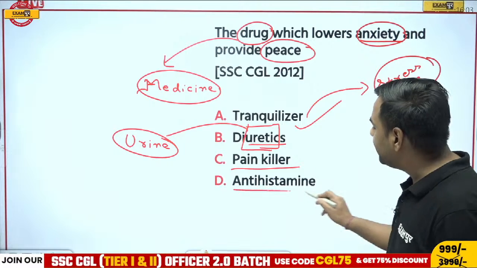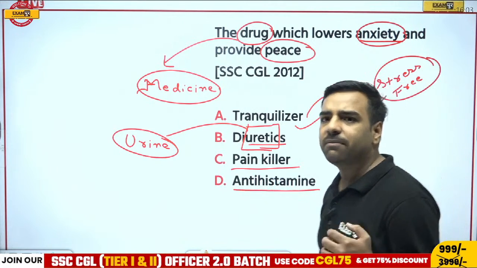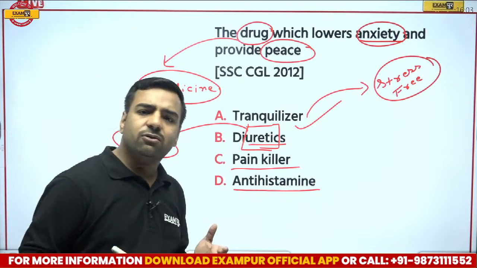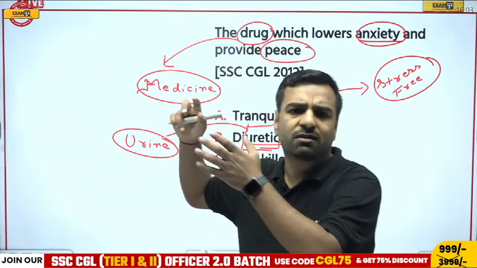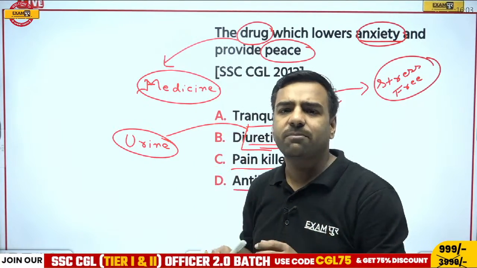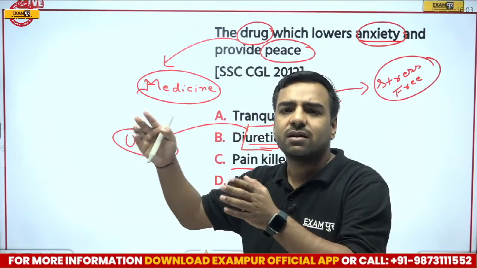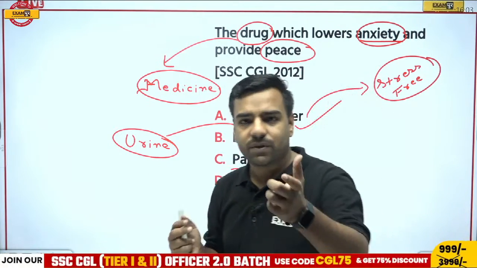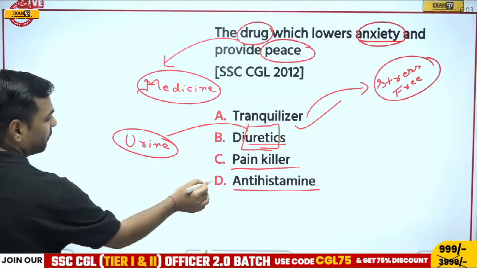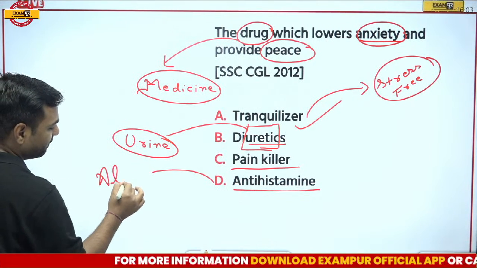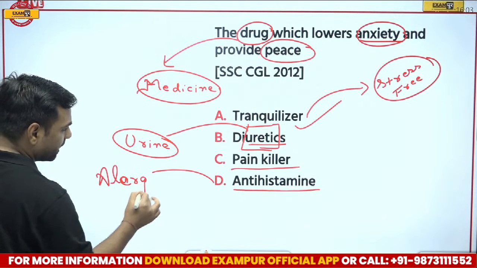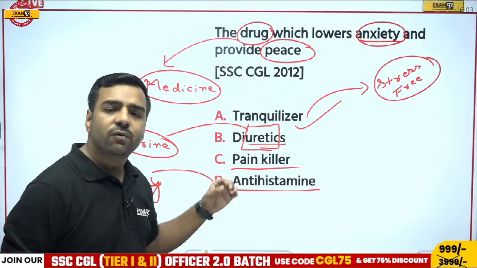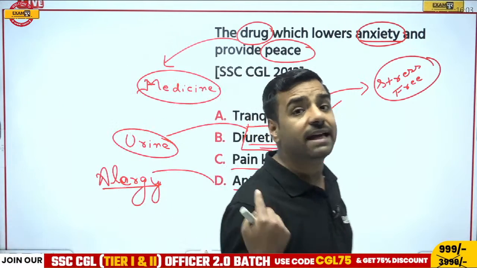Now if I talk about antihistamines, what's that? Sometimes it happens, for example Vikram or Abhijit might say, sir, whenever I go somewhere where there is air or dust, because of the presence of this dusty air, my skin actually gets rashes. So there we are talking about allergy, right? Now if I want to get free from this allergy, in order to get rid of it, I'll use antihistamines. So antihistamines are the ones which are used to relieve ourselves from allergy.